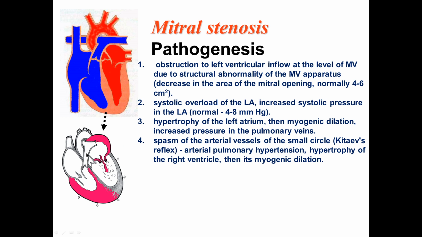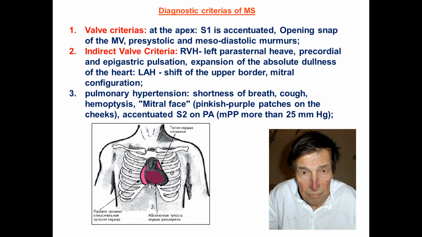We have spasm of pulmonary arteries, which causes pressure overload of right ventricle and right ventricular hypertrophy and its myogenic dilation. Of course, during palpation and percussion, you can find out enlarging of the left atrium and right ventricle, but enlarging of left atrium and right ventricle may be caused by other reasons, not only by mitral stenosis.